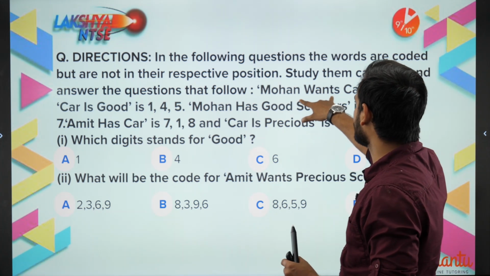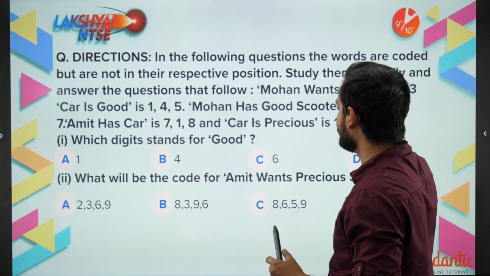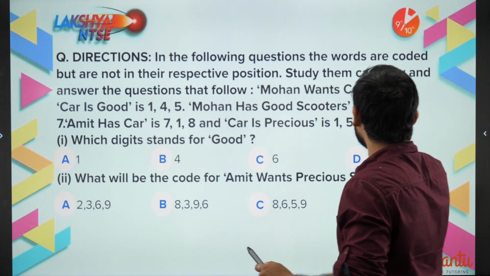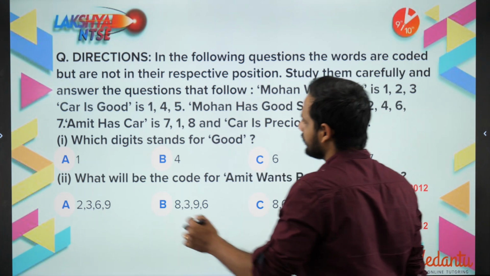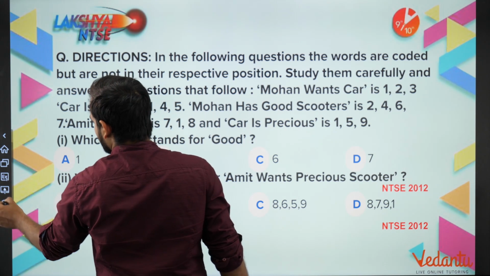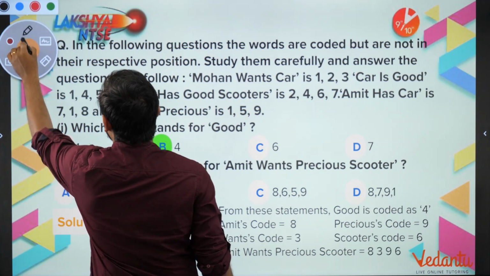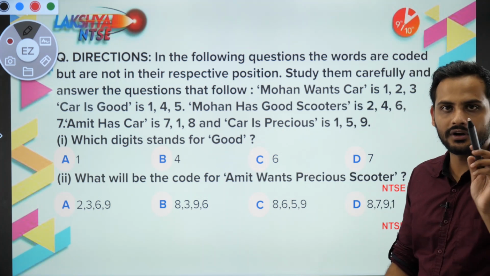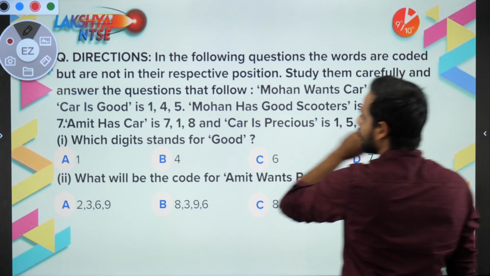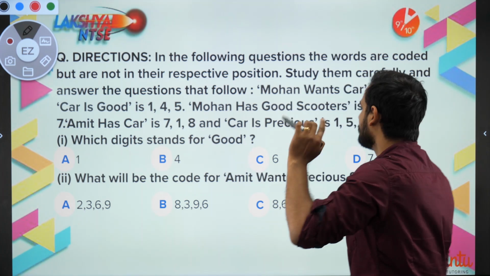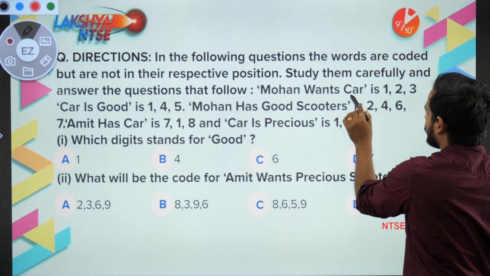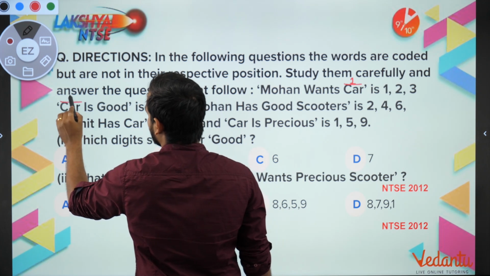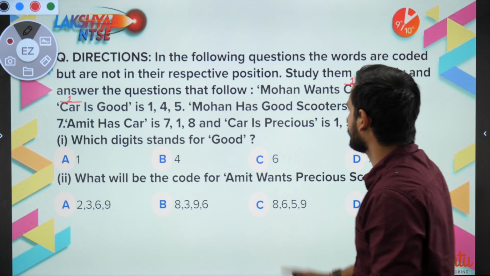See, Mohan wants car is 1, 2, 3 and car is good. So car is common in these two, and as you can see in the code, 1 is common. So car stands for 1. Why? Because Mohan wants car and car is good. There is nothing common except car. So car is 1. Okay, now let us go for the next part.